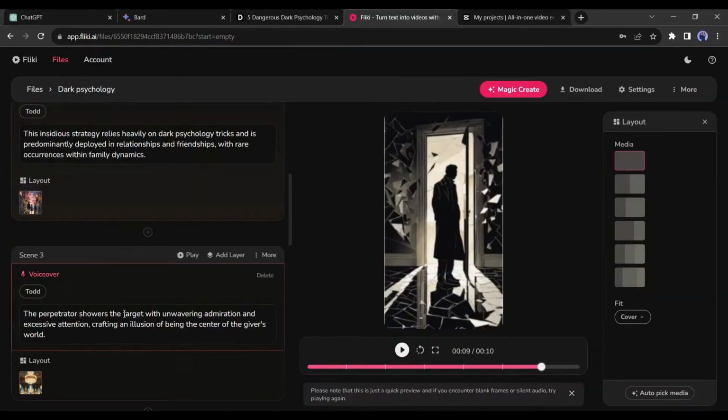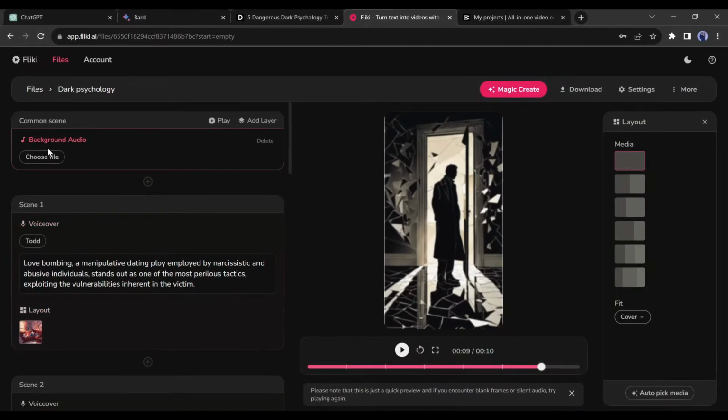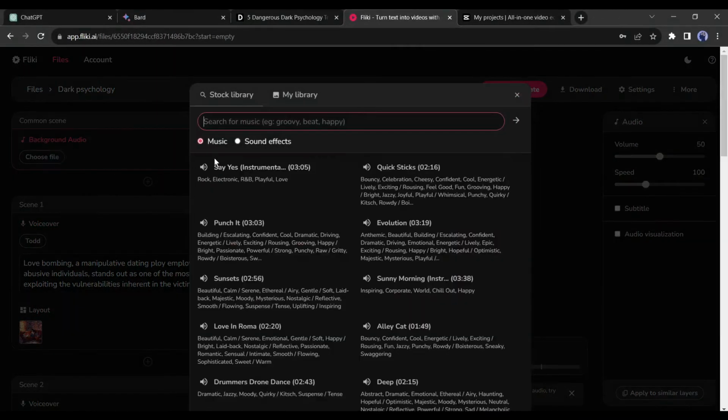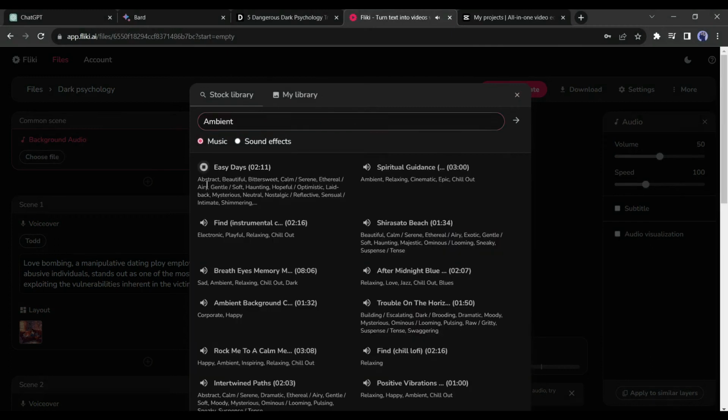Okay, our visuals are ready. Now let's add a background music. Come to the top common scene, click on the Choose file. Here you will find a vast number of background music. Select intense and ambient music as the BGM.